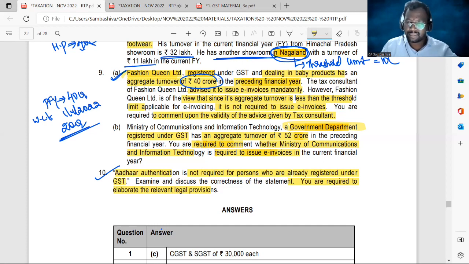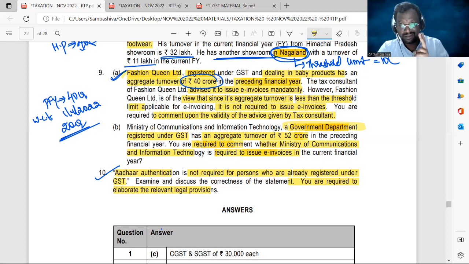Now, sir, in case I don't have Aadhaar, I've just applied for Aadhaar. Generally, if I apply for Aadhaar, it will take at least 15 to 20 days to get my Aadhaar card. Then in my case? Don't worry, sir. You can give your Aadhaar enrollment ID. For the time being, you have to upload your Aadhaar enrollment ID details into the GST portal. When you apply for Aadhaar, you'll get an Aadhaar slip. In that Aadhaar slip, you will have the enrollment ID.